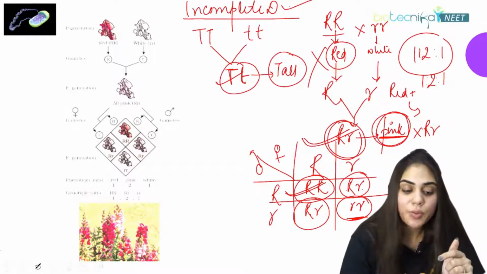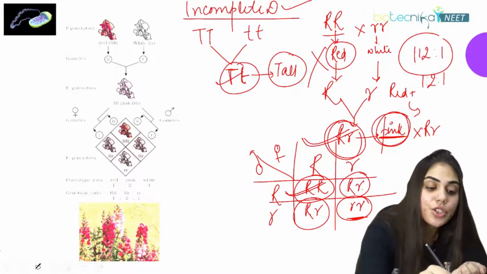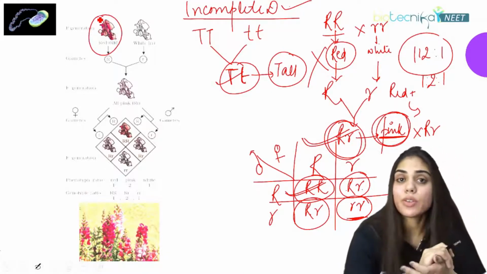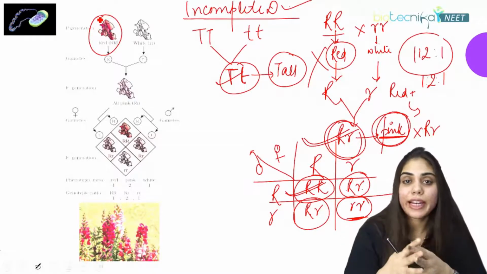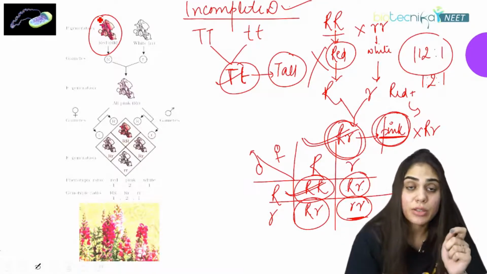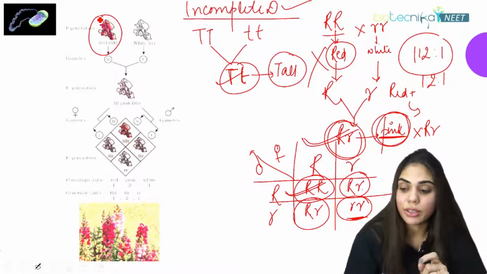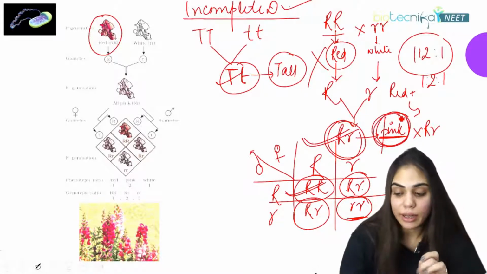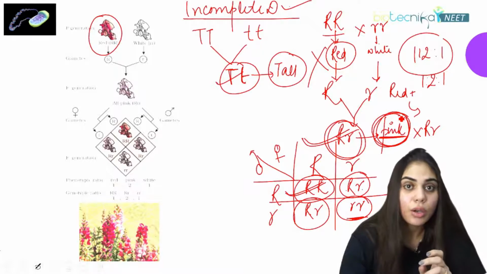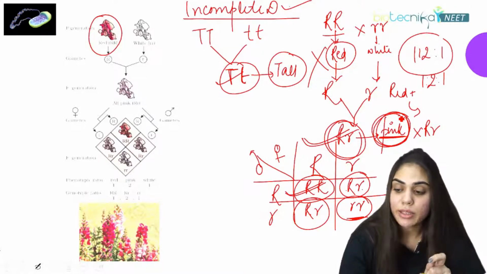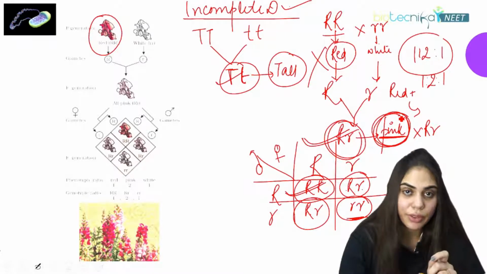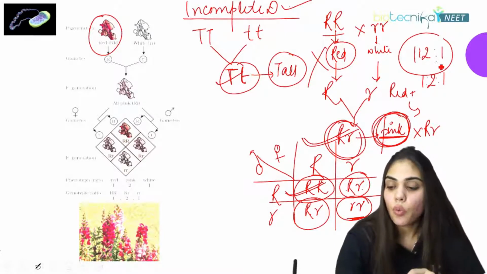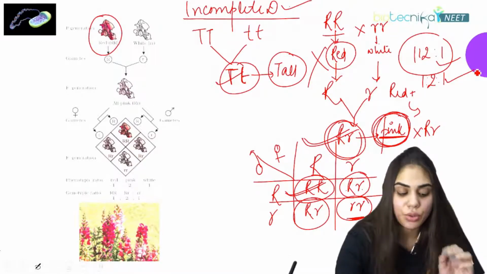So what was said in the law of dominance? Always the dominant is expressed, but it is not like that. In case of incomplete dominance, both the varieties mix together and are expressed together in the F1 generation, like here we can see the pink color flower. This is what is called the law of incomplete dominance, where you can have an equal ratio of genotype as well as phenotype. And what is this ratio? 1:2:1, and again for phenotypic ratio it is 1:2:1.